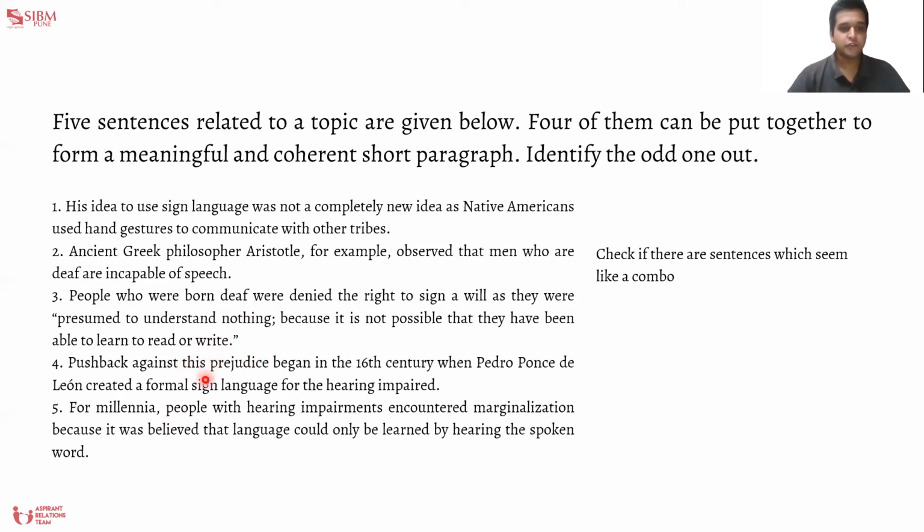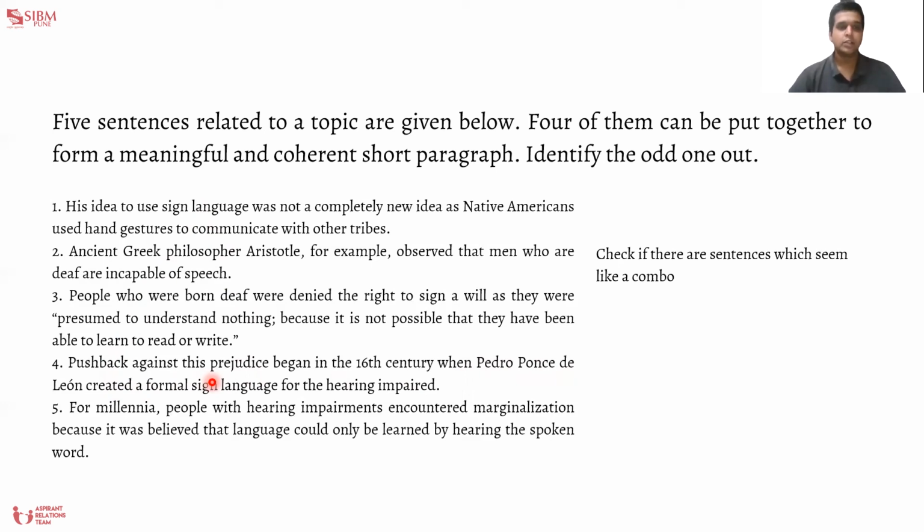Also, if you see sentence 1, it talks about sign language and it uses the word his. So that must be a person who is being referred to. When we check the sentences, there are 2 persons, Aristotle and Pedro Ponce de Leon. So when we read the sentences carefully, we find that this relates to sentence 4. So sentences 1 and 4 form a combo. So now we know that sentences 3, 4, and 5 form a combo, and sentences 4 and 1 form a combo.